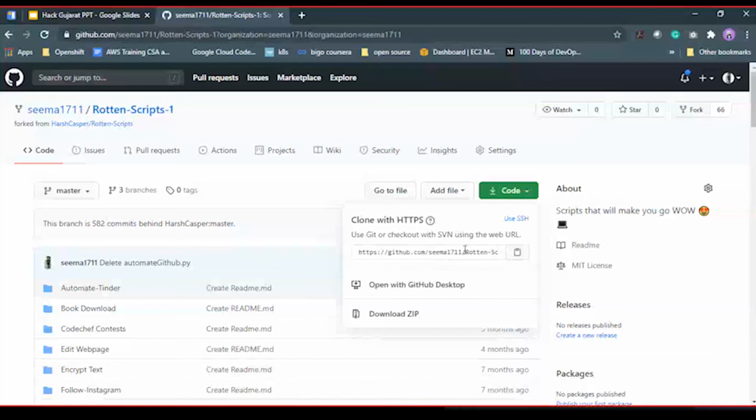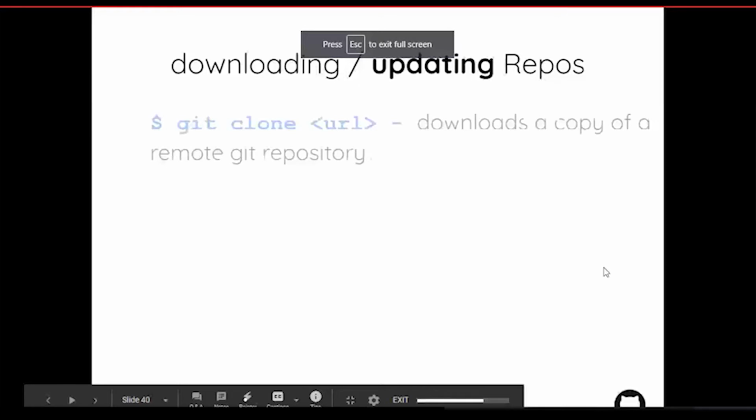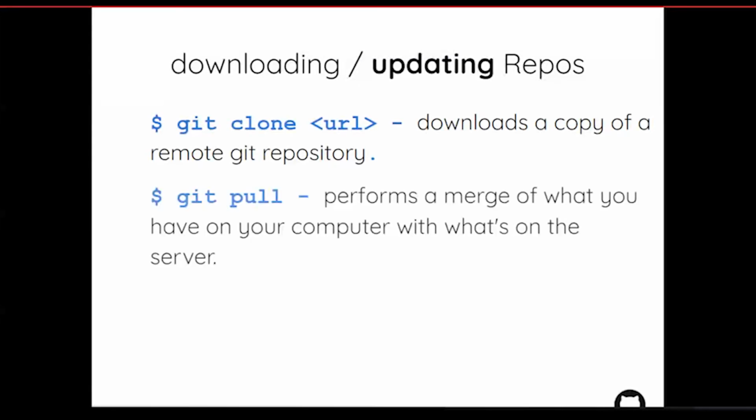After that, if the changes were made into the main project, there will be an error shown, conflict errors, something like that. So you must update the project in your local system by using this command, git pull.